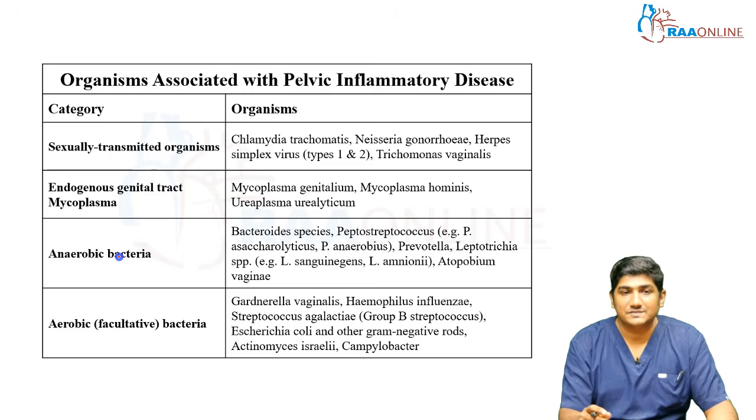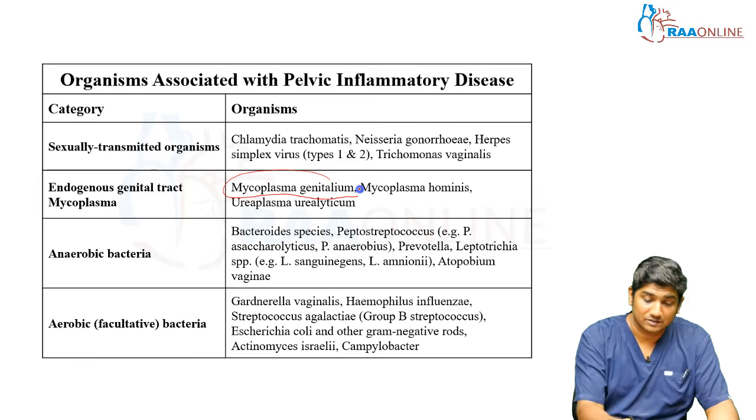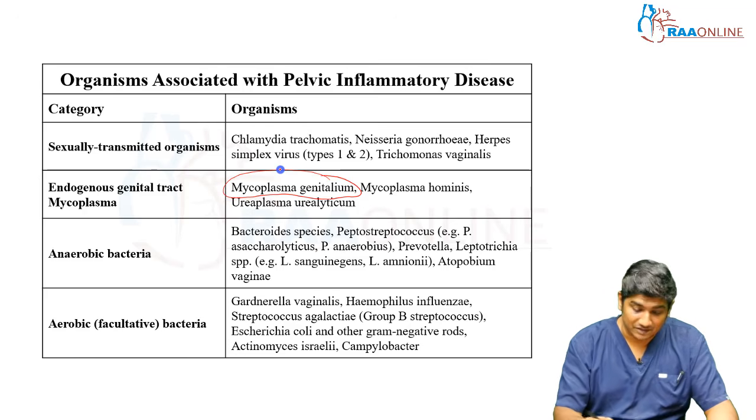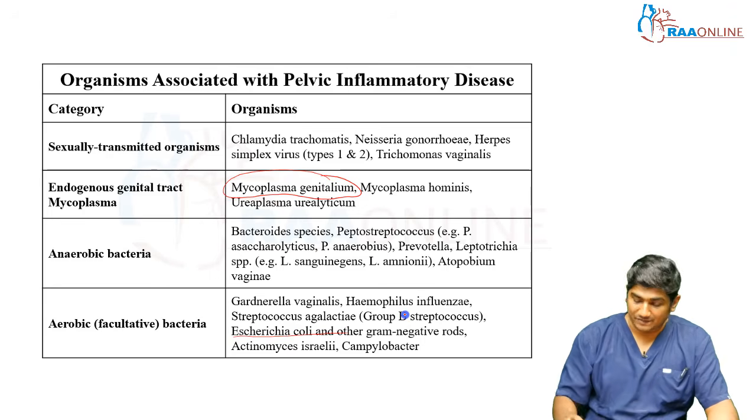Okay. Sexually transmitted organisms: Chlamydia trachomatis and Neisseria gonorrhoeae, herpes simplex virus types 1 and 2, Trichomonas vaginalis. Endogenous genital tract mycoplasma, that is Mycoplasma genitalium. Okay, doxy is resistant to it. So this particular bug is resistant to doxy. Mycoplasma hominis, Ureaplasma urealyticum. Anaerobic bacteria: Bacteroides species, Peptostreptococcus, Prevotella, Leptotrichia, and Atopobium vaginae. Aerobic facultative bacteria like Gardnerella vaginalis, Haemophilus influenzae, Streptococcus agalactiae, E. coli, which is very, very common, Actinomyces, and Campylobacter.